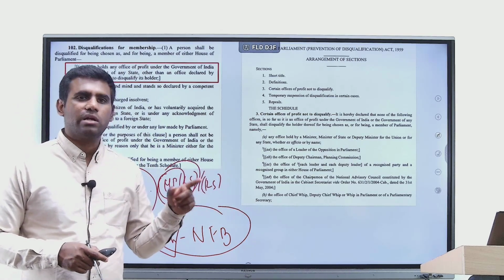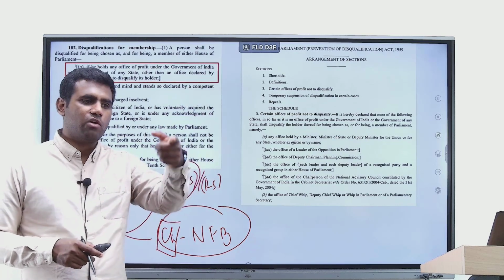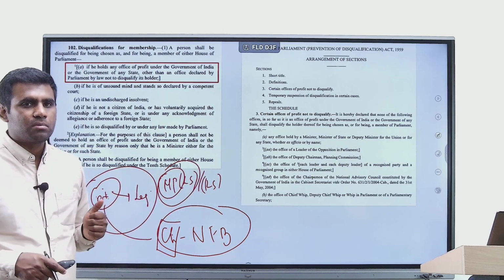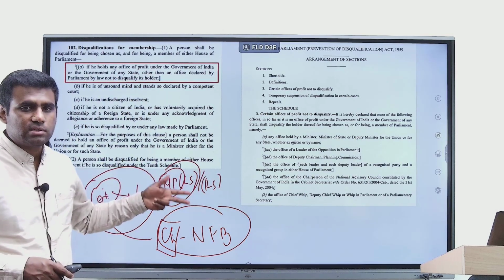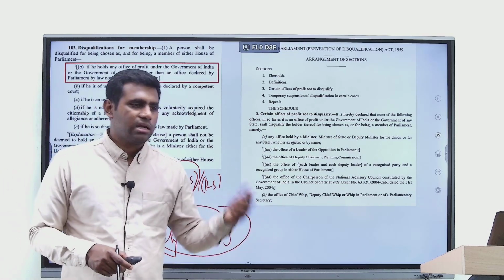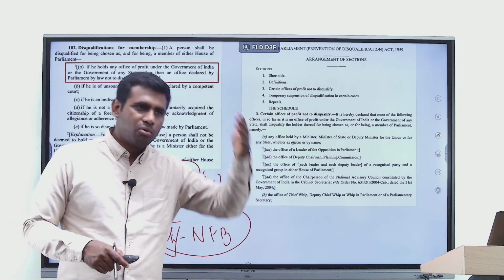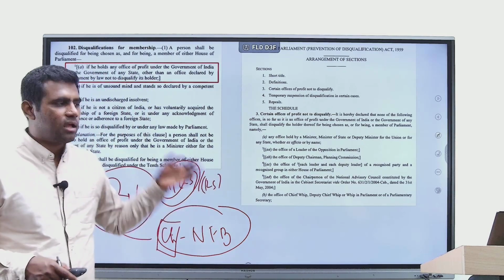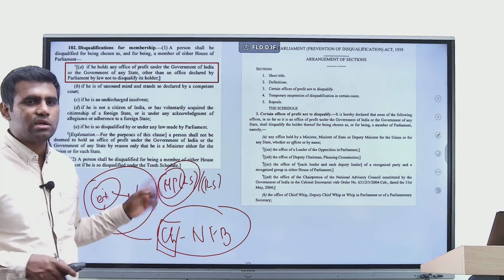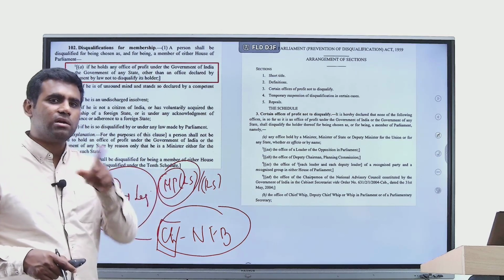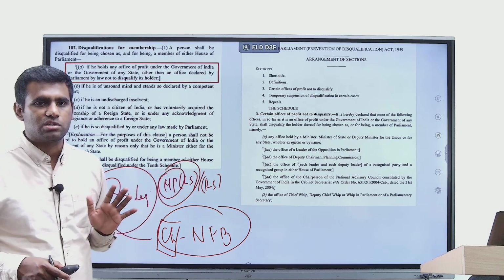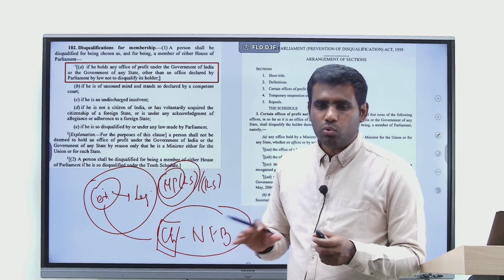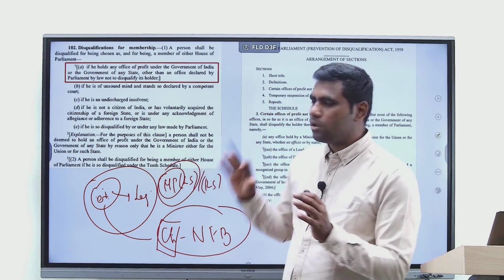It's the president who will take a call, and he will say, yes, this is an office of profit, you have been appointed to that post, and now I'll disqualify you, right? A second big important reason is the Representation of People's Act. If Parliament has made any other law providing for similar grounds of disqualification, you stand a chance of being disqualified. And third important ground would be disqualification under grounds of defection, in which the Speaker is the competent authority for disqualification. Alright, so this is Article 102, which talks about the different disqualifications.